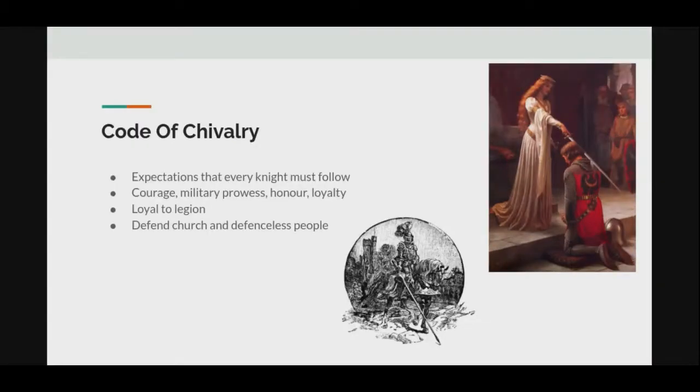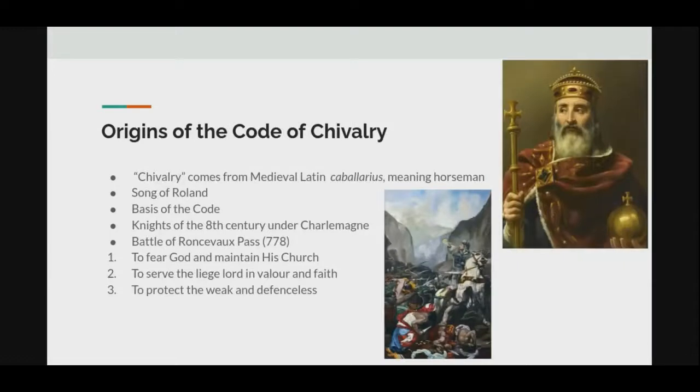All right, now we're on to the second half of the presentation, which is Knights of the Medieval Era. Knights of the Medieval Era basically center around chivalry and the code of chivalry, which is basically expectations that every knight must follow. These are things like being loyal to your legion, defending the church and defenseless people, and having courage, military prowess, honor, and loyalty. Origins of the code of chivalry.